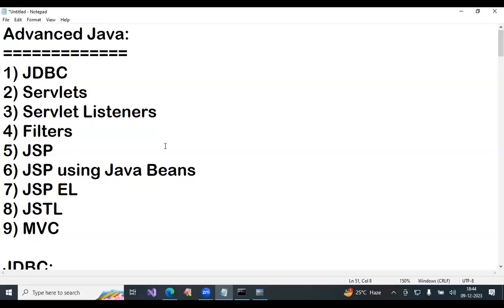What is a database application? An application that communicates with a database is called a database application. What is an application? An application is a program which we interact with on the desktop. What is a database? A database is software and it is an organized collection of data. See, a database contains some programs to organize. That is the database management system. Database plus programs, we are calling DBMS.